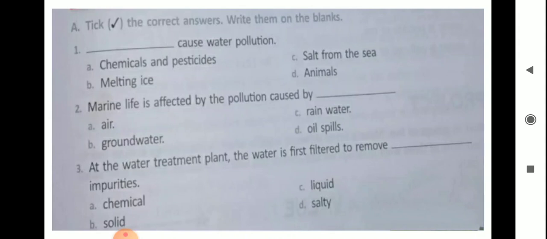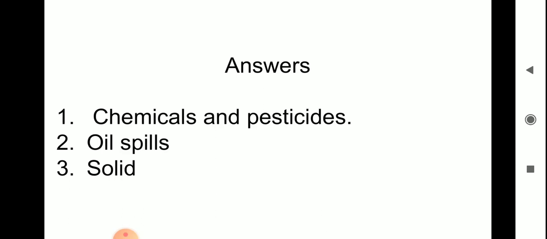Marine life is affected by pollution caused by oil spills. At the water treatment plant, the water is first filtered to remove solid impurities.